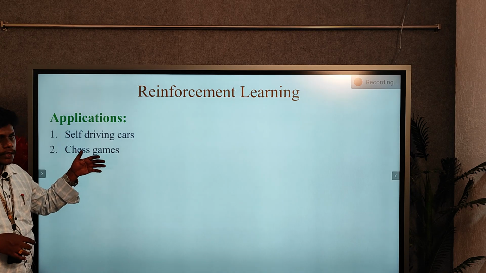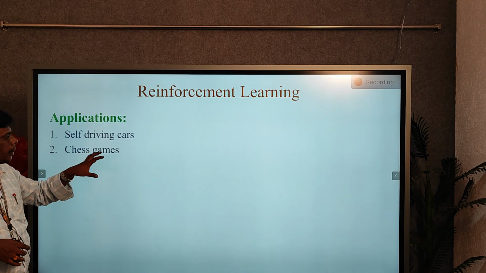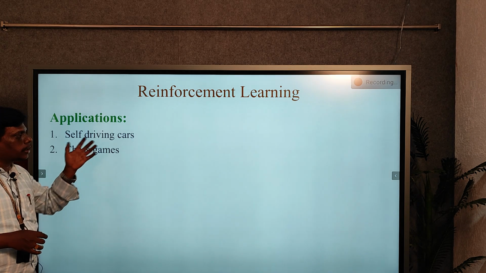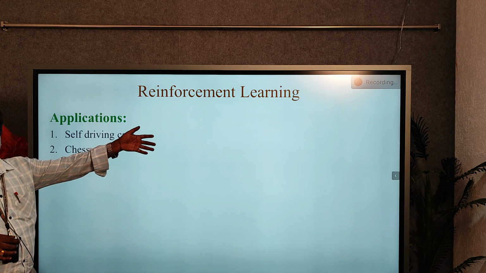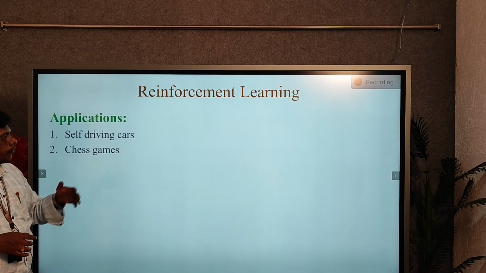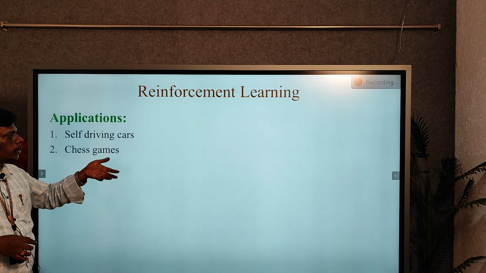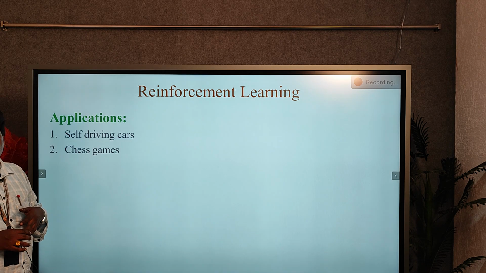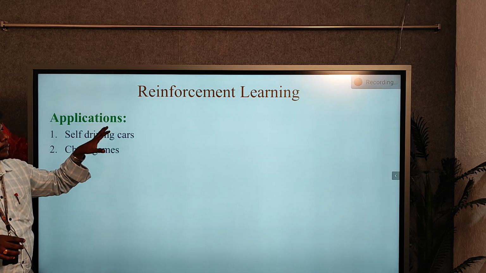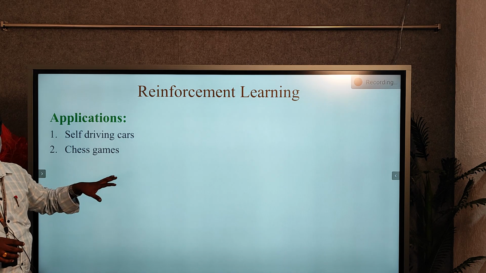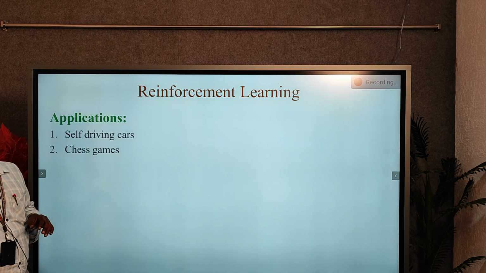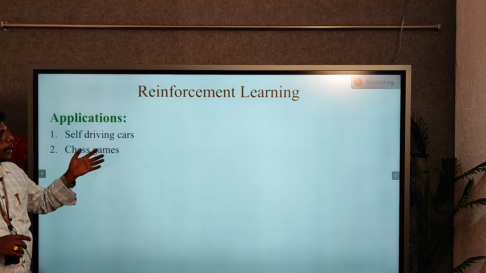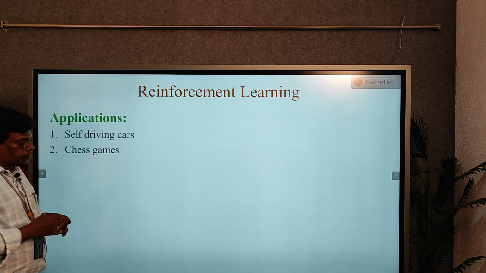The machine is going to learn the entire game techniques, and nobody teaches that game to that particular machine. When it plays, it learns different kinds of gaming techniques. That is called reinforcement learning, right?